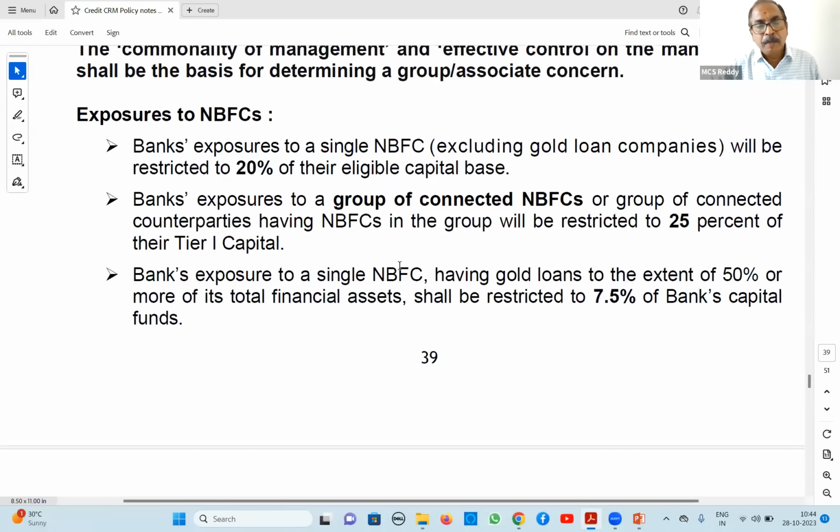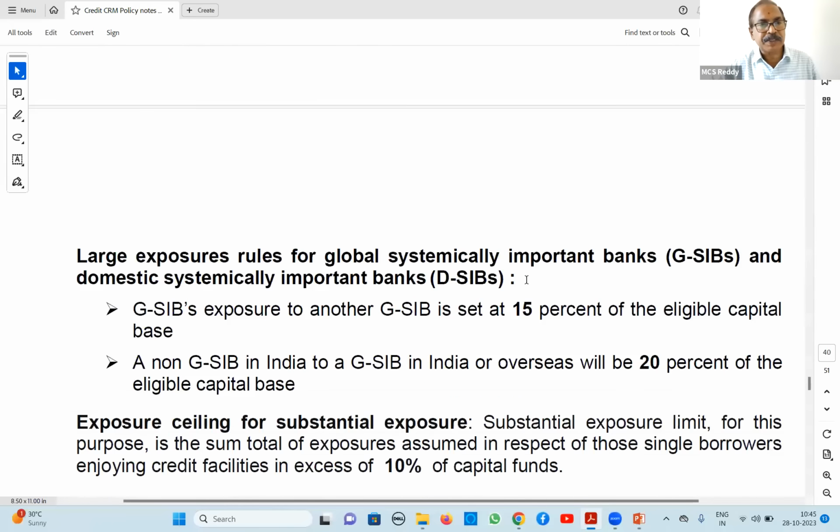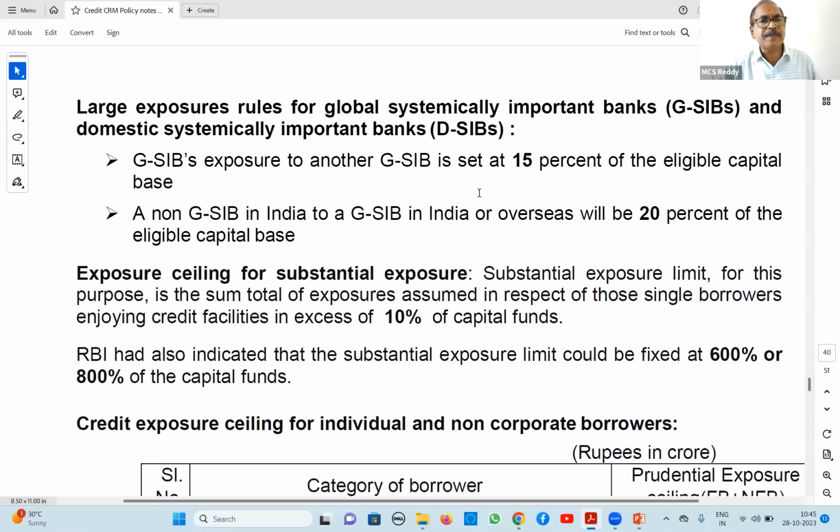Next, bank exposure to a single NBFC which is a gold loan company. In such a case, the maximum exposure is 7.5%. So for NBFCs, three types: individual 20%, group 25%, and gold loan 7.5%. Next, G-SIB to G-SIB, it is 15%. Global systemically important banks.